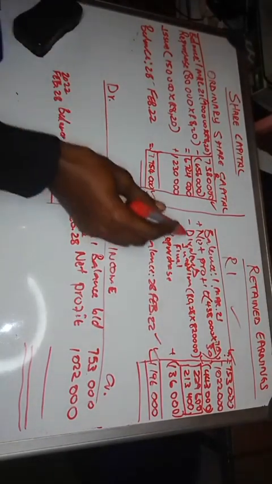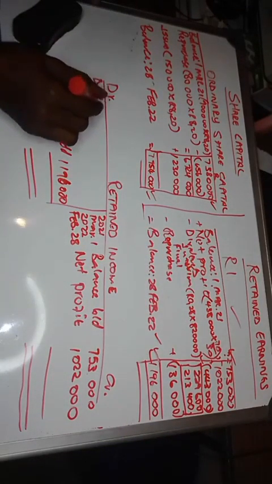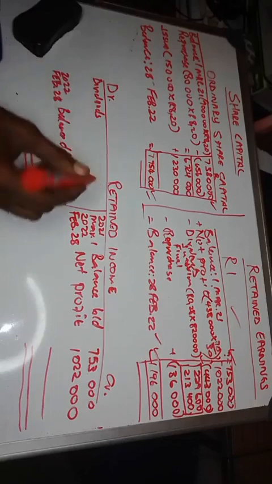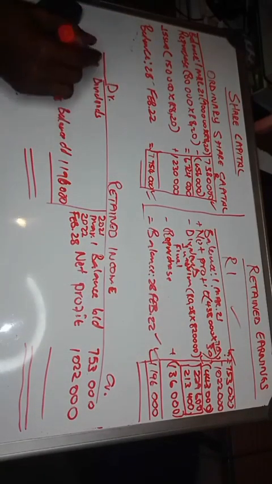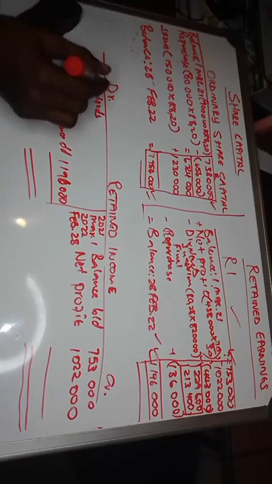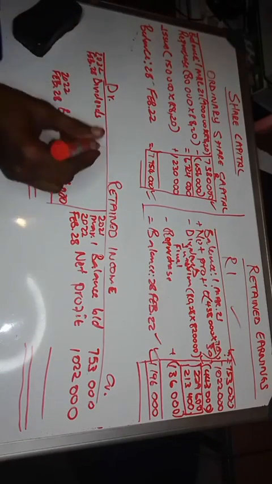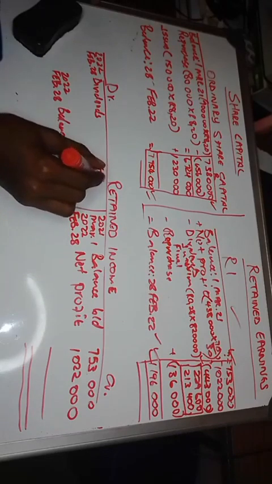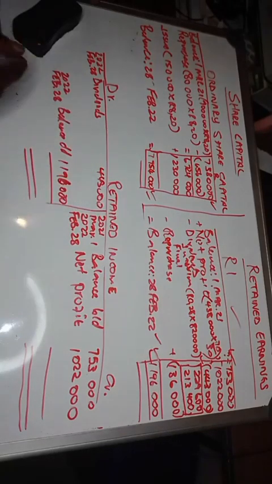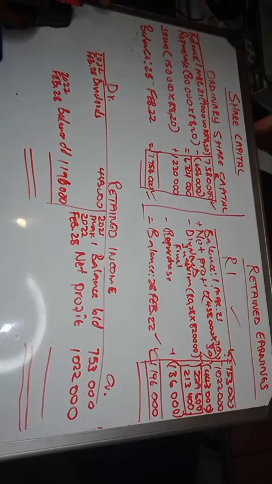Then on the debit side, there's dividends, right? You've got dividends. So you just combine your dividends. So okay, sorry, the date. The date will be the year end 2022 because you are combining your dividends, 28. So dividends, how much were the dividends? So you just write the total 443,000.